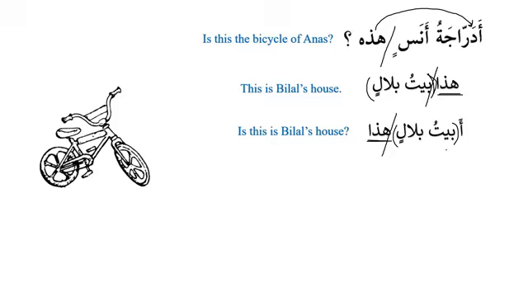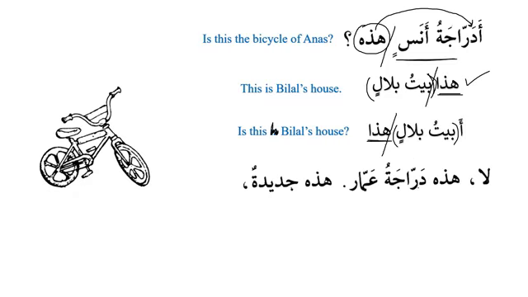So it will be أبيت بلال هذا, is this, and then Bilal's house, yeah. So is this Bilal's house, as we can see over here. So that is a very important point, that whenever we have mudaf mudaf ilayh, we need to be careful. We need to be very careful about the position of ismul ishara. If it comes before mudaf mudaf ilayh, it becomes a complete sentence. But if you want to ask a question, then you have to put ismul ishara after the possessive phrase, or you have to put it after mudaf mudaf ilayh. I hope inshallah it's clear now.